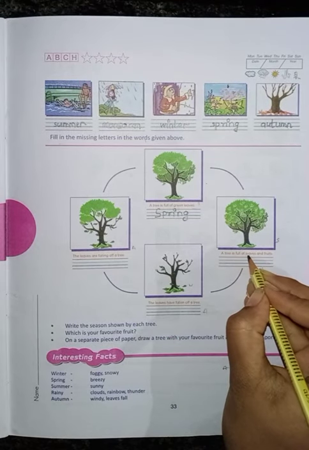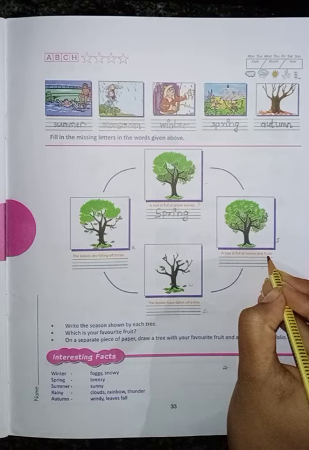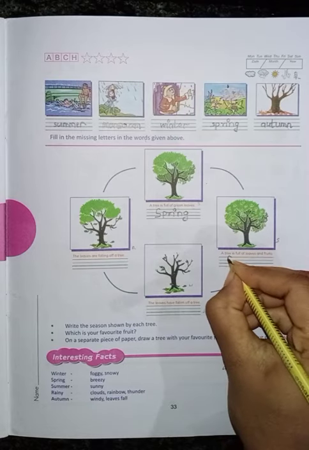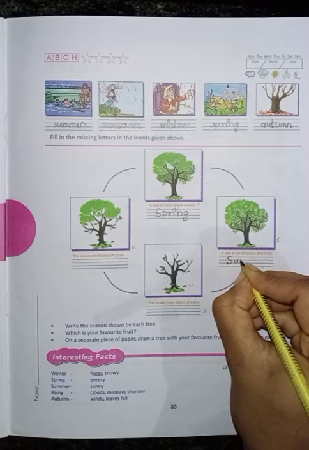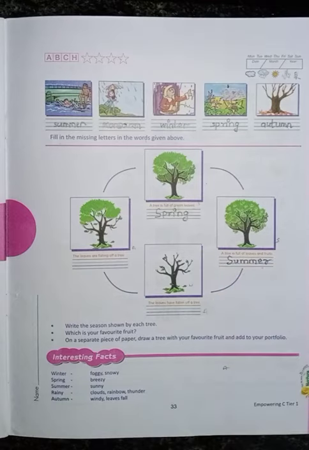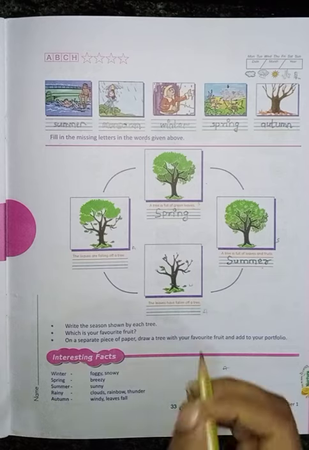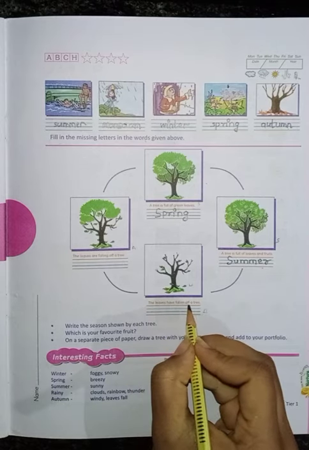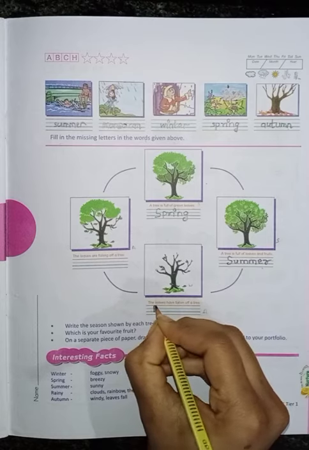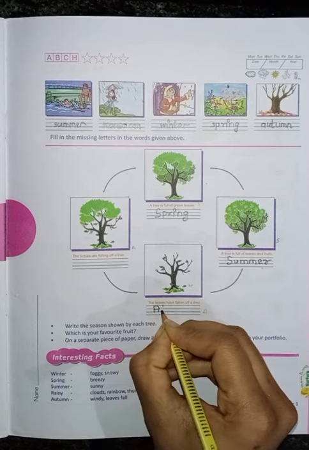A tree is full of leaves and fruits. In which season can we see that? We can see that in summer season. Right? Yes. A tree's leaves have fallen off. In which season is that? Autumn. Right? Yes.